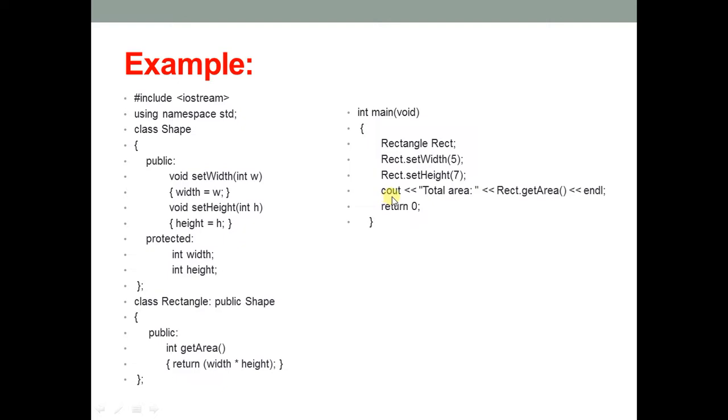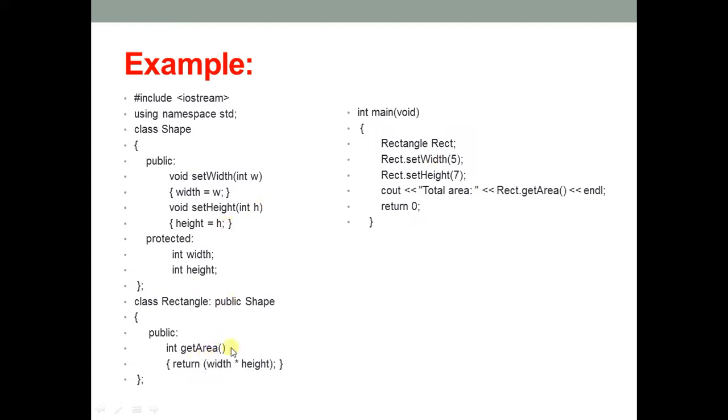Now you can see here, our total area equals rect dot get area. That means you are getting the output of 5 and 7, right? So height we are setting as 7 and width we are setting as 5.